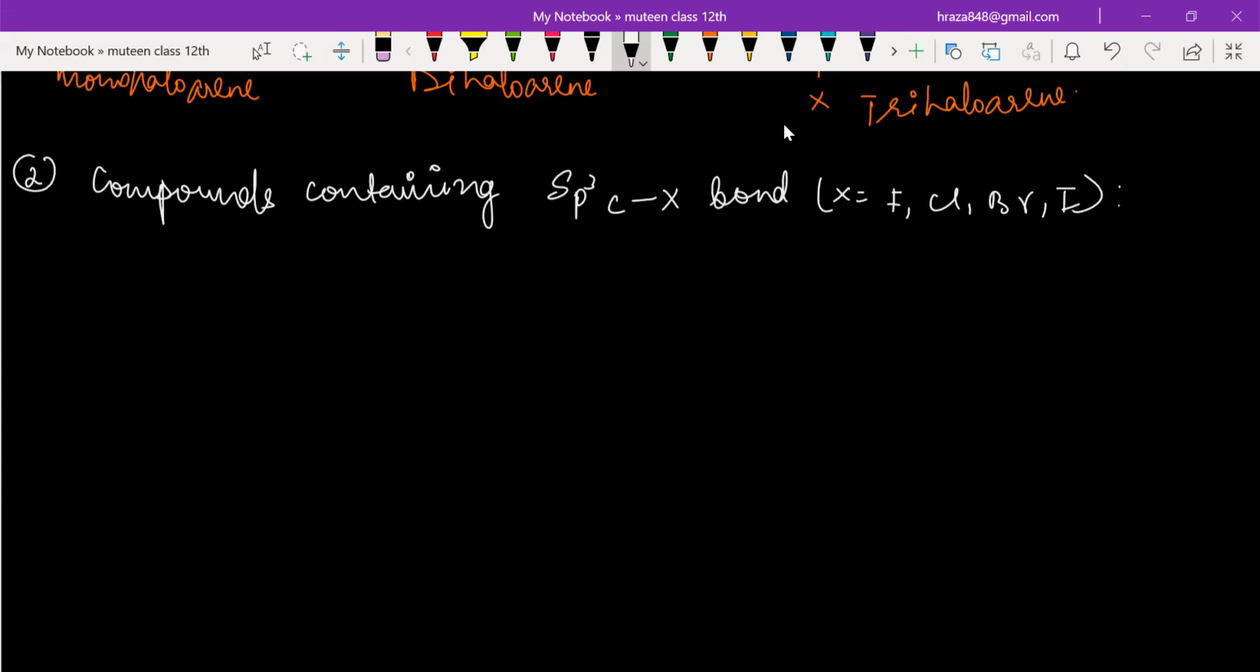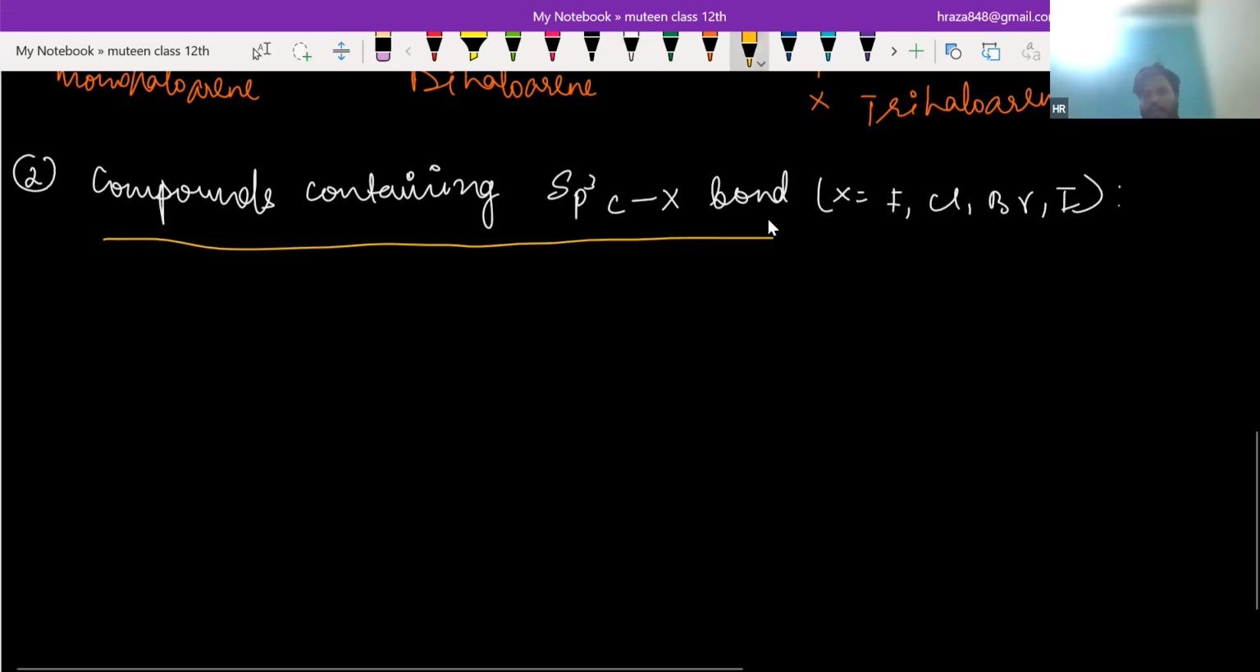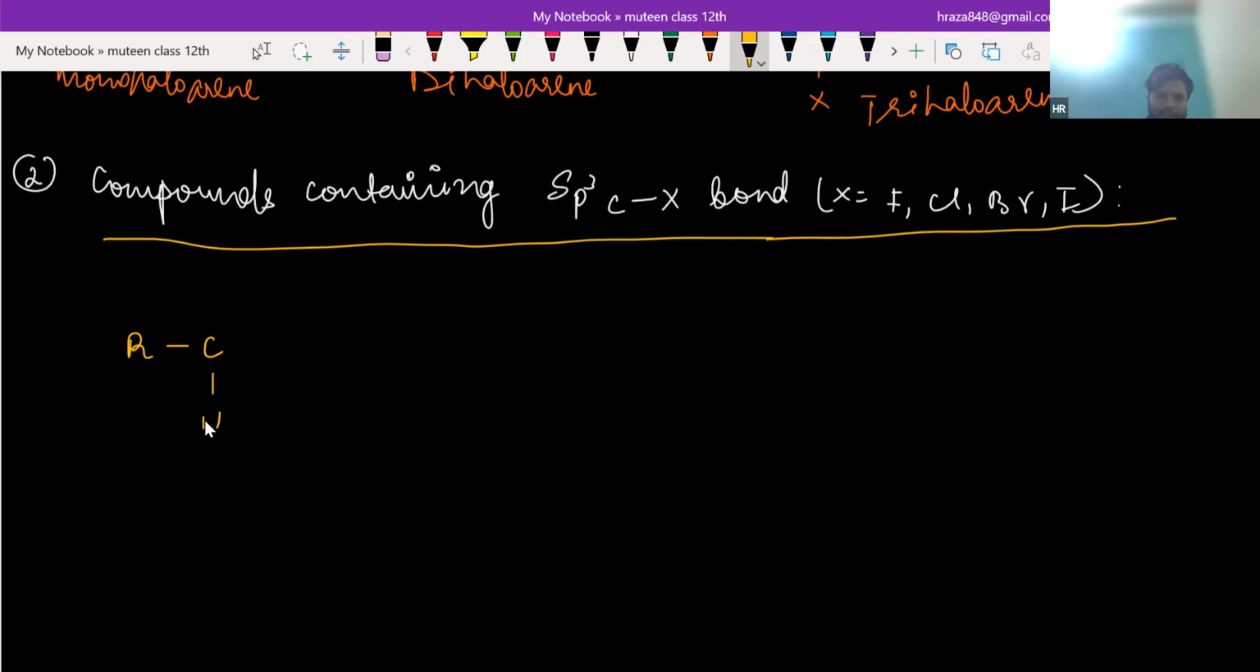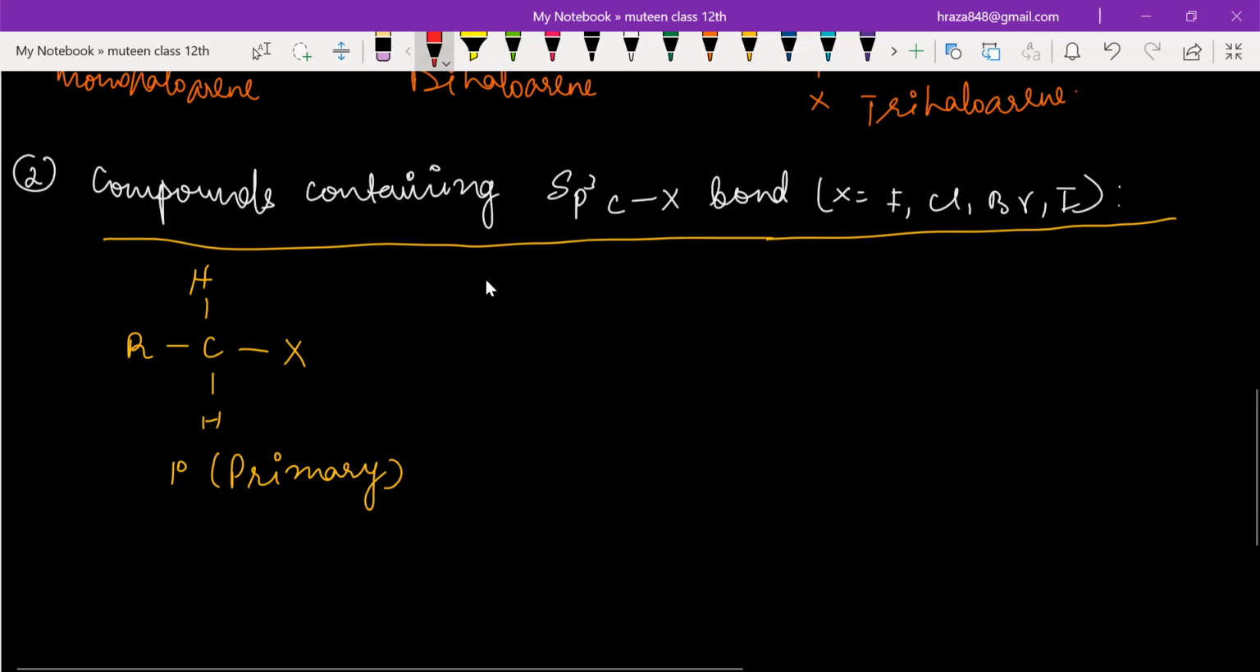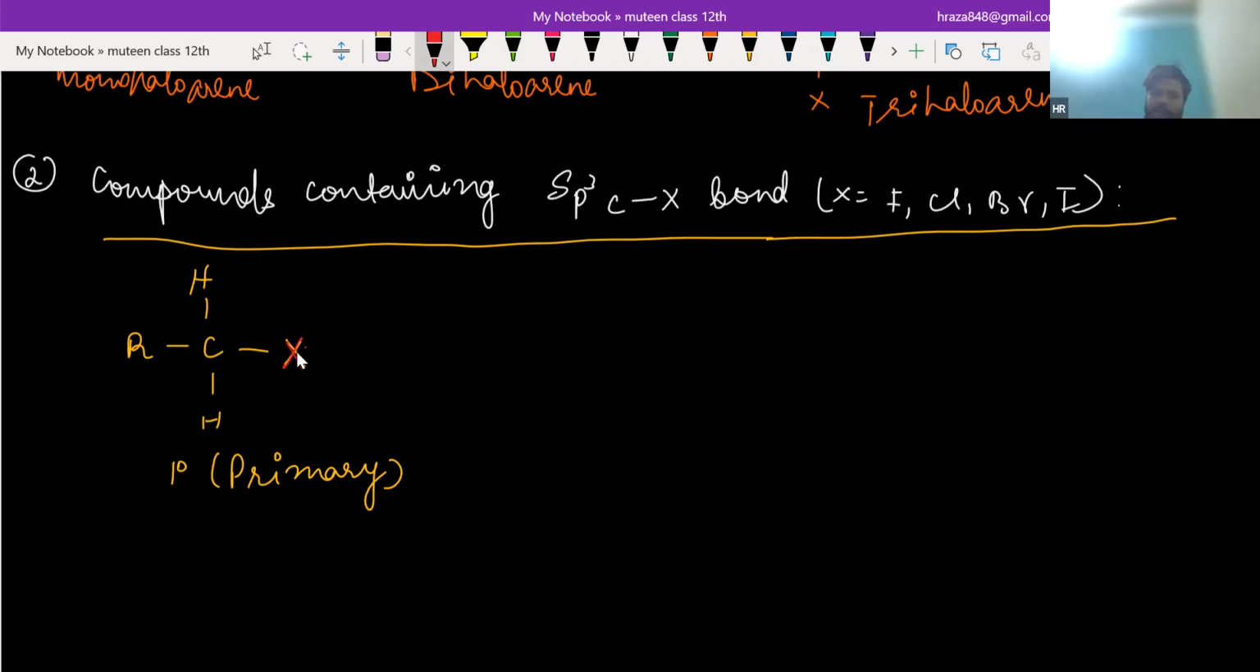Do you know sp3 is the hybridization of carbon? It says that we are classifying carbon which has sp3 hybridization and is directly attached to X. That is called compounds containing sp3 carbon-X, which we have already done. You know that this is R, this is H, this is H, and X is directly attached to this. So it is basically 1 degree and we call it primary. Yes or no? Yes. So how are you going to calculate primary, secondary? X is attached to this carbon.